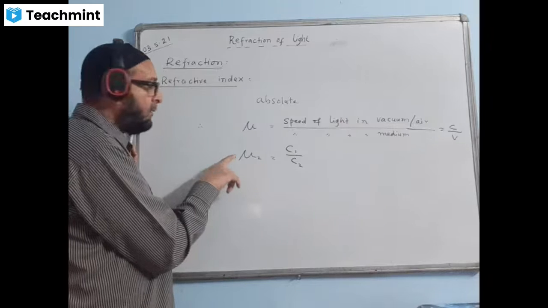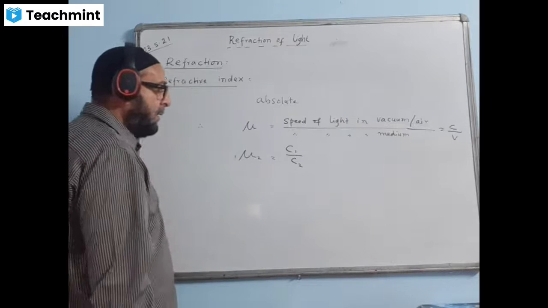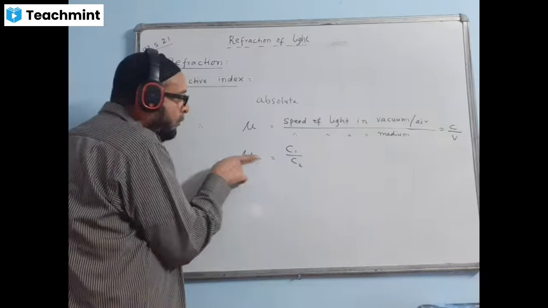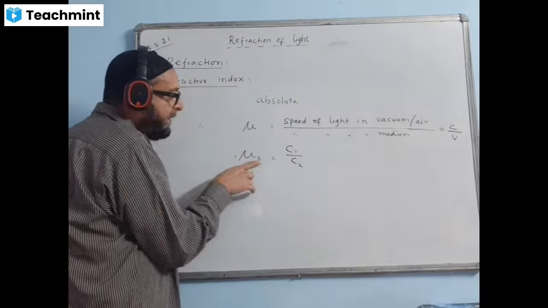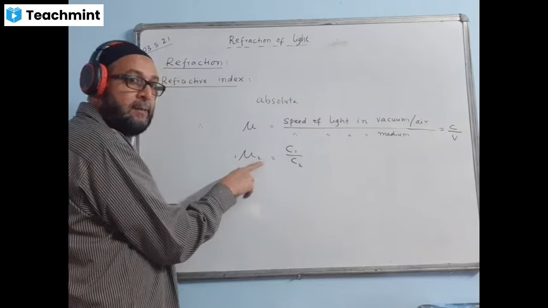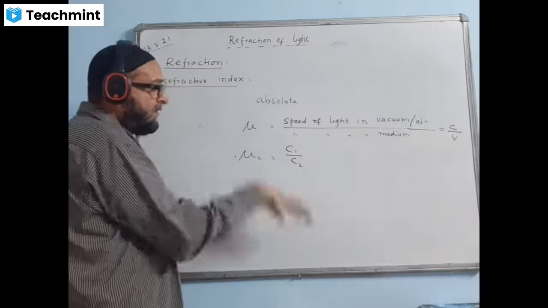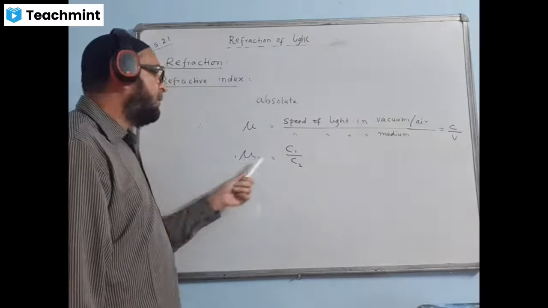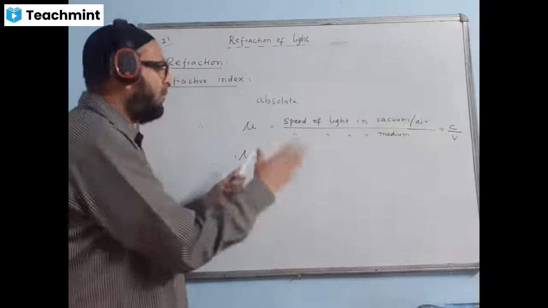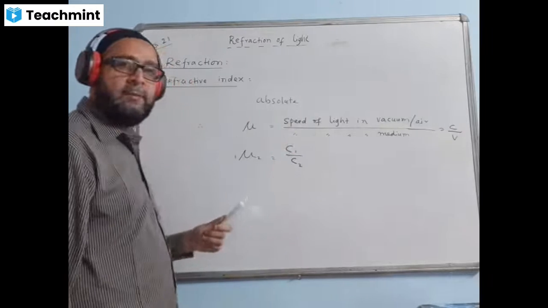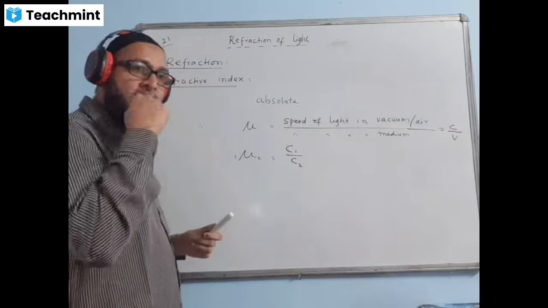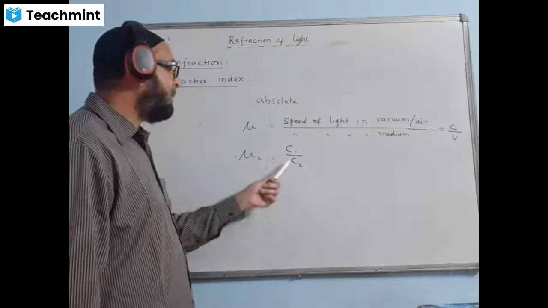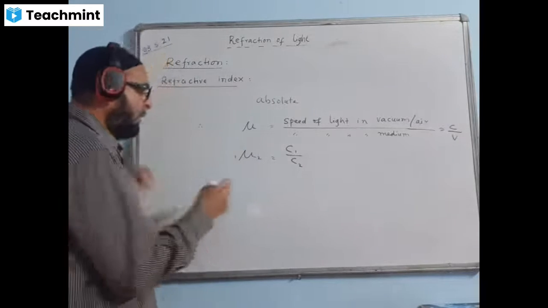We read it this way. In this case, the ray of light is traveling from medium 1 to medium 2. The incident ray is here and the refracted ray is here in this medium. That means this medium is refracting the ray, bending the ray. And we can write C1 by C2 or we can write V1 by V2. It's all the same. But normally the speed is all about the light, so we denote it by C. The speed of light in medium 1 by the speed of light in medium 2.